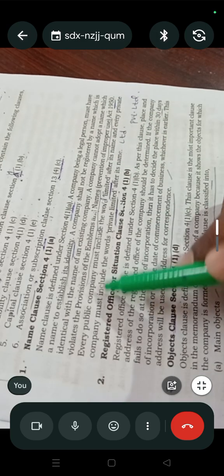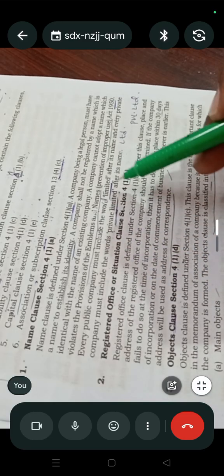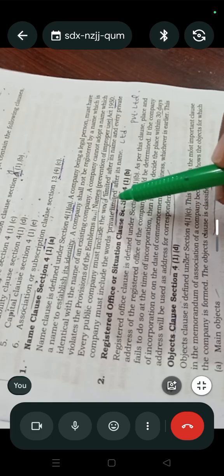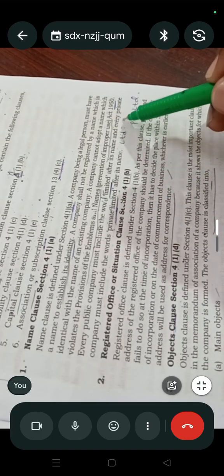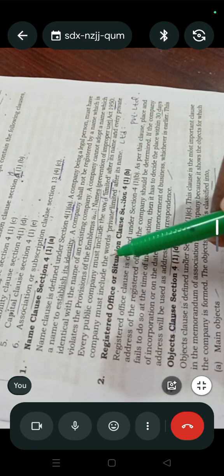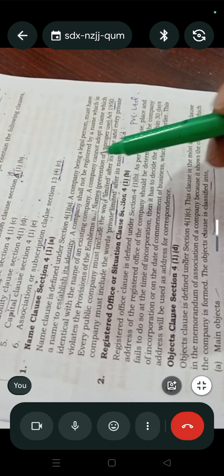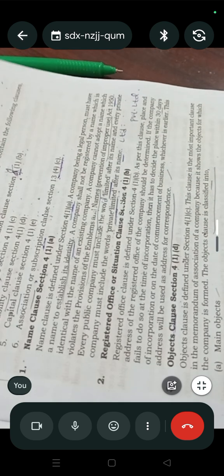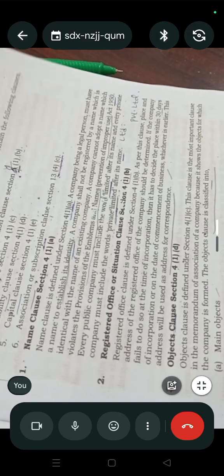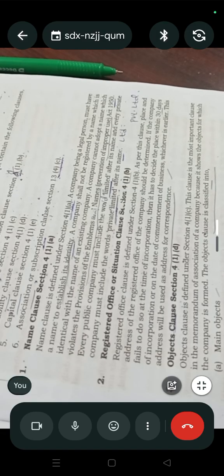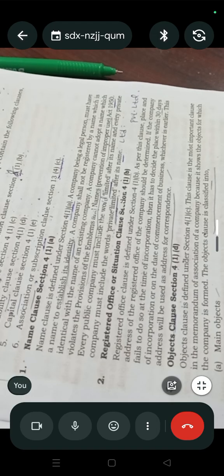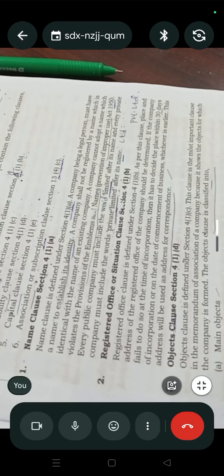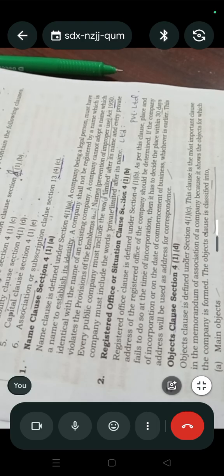Every public company must include the word Limited after its name, and every private company must include the words Private Limited after its name. That means the name is compulsory for every company; without a name they cannot register.